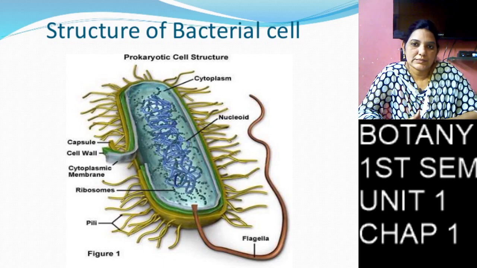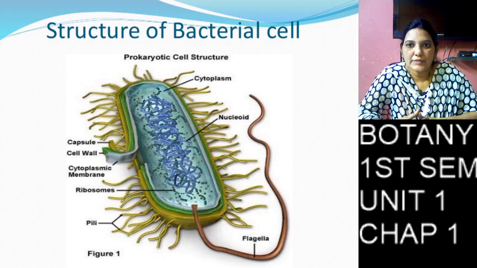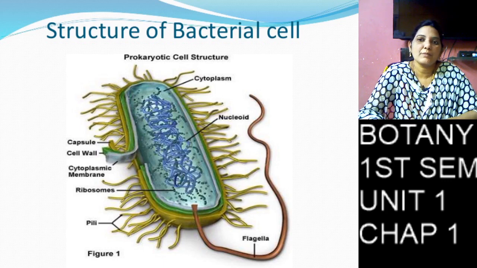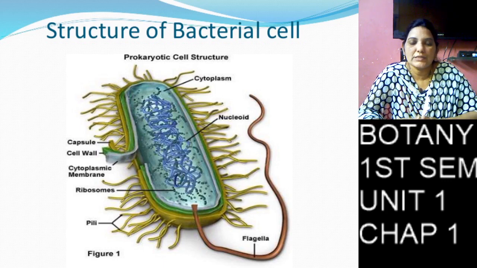The cell wall is covered by the gelatinous layer, and the cytoplasm is covered by the plasma membrane. The plasma membrane is covered by the cell wall, and the cell wall is covered by the gelatinous layer. Next, coming to the middle part, that middle part is called the cytoplasm.